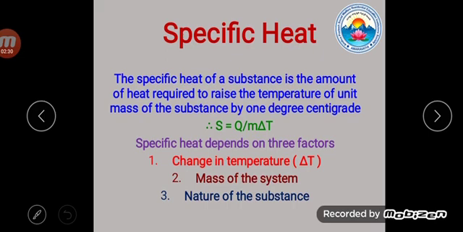Number 1 is change in temperature. Change in temperature is delta T. Delta T means T1 minus T2 or T2 minus T1, which is higher minus lower temperature, right? Second one is mass of the substance, small m. And third one is nature of the substance. Is it kerosene? Is it water? Is it oil? Or is it wood? Or is it ice? Different nature of the substance. These are 3 factors mainly affecting the specific heat.